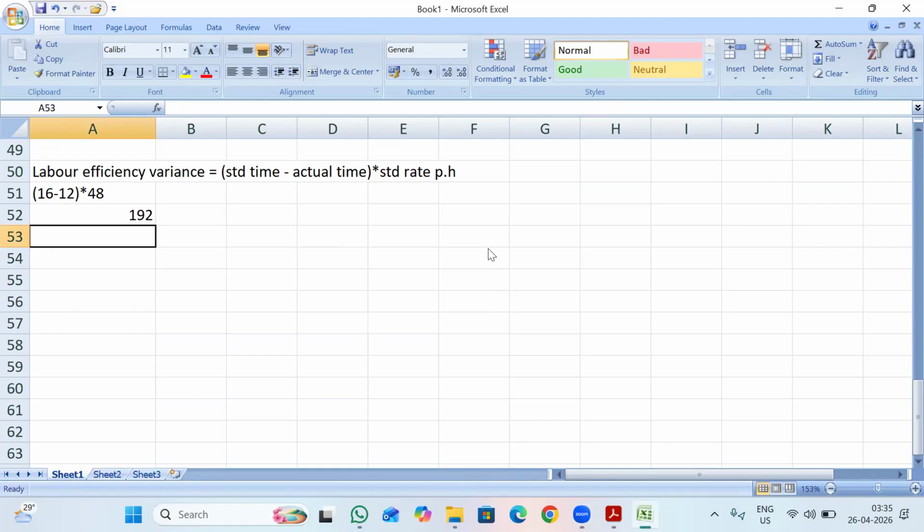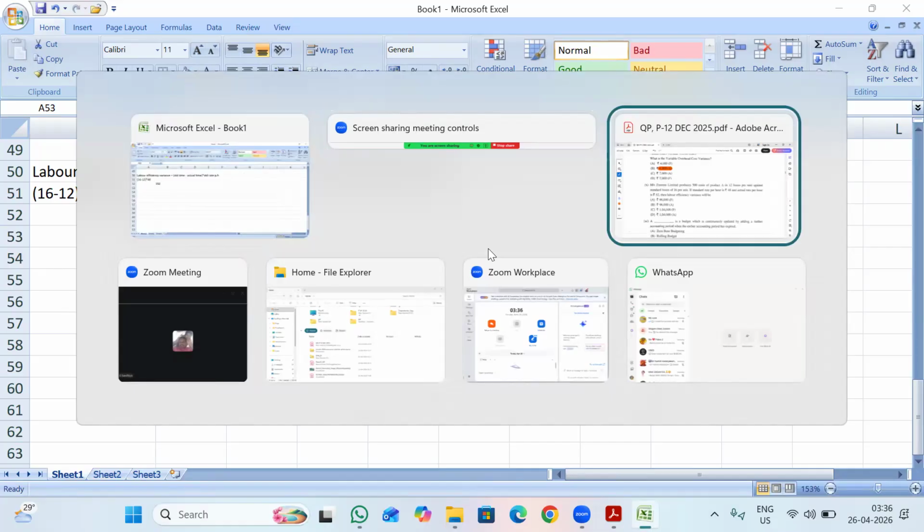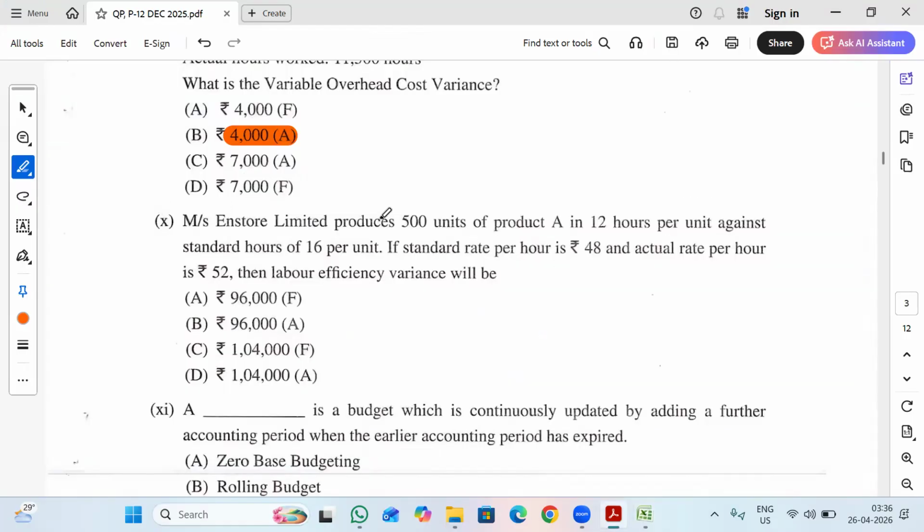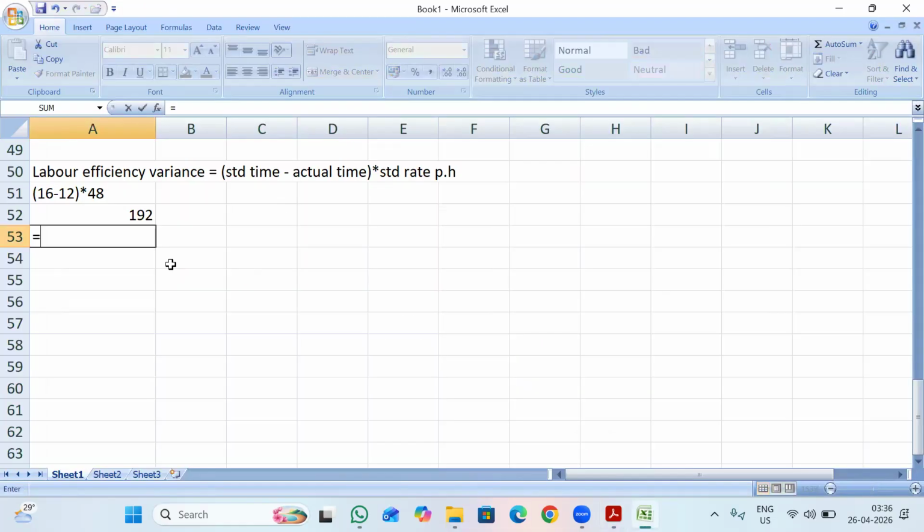So here I'm having 192 as labor efficiency variance. This is for 1 unit. So I want to calculate for my actual production, which is 500 units in this case. So 192 into 500. So I will end up with 96,000 rupees as adverse variance. Or else, in this manner you can calculate easily.